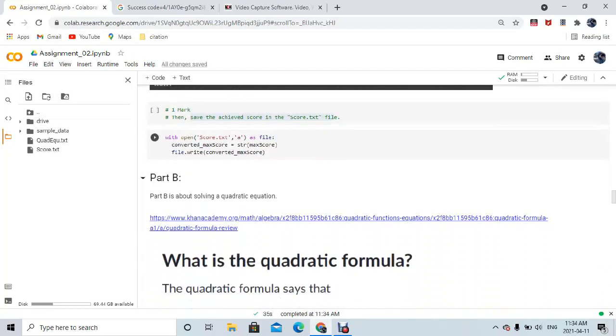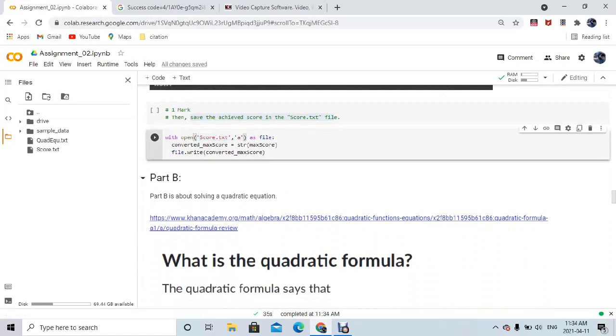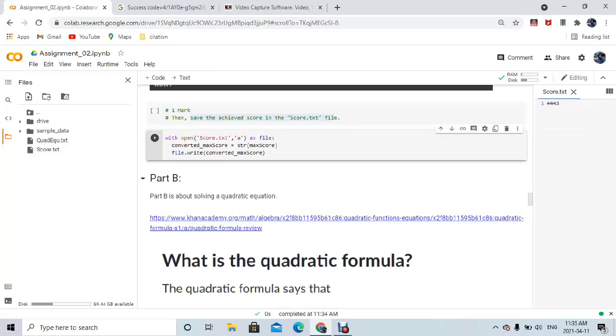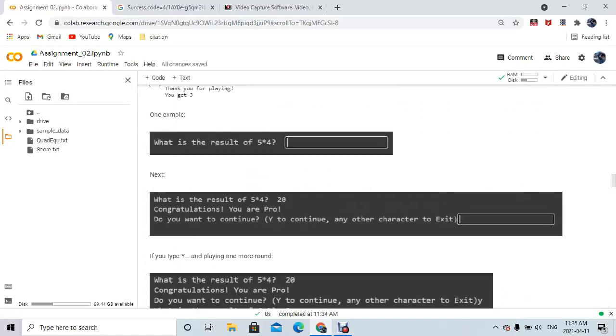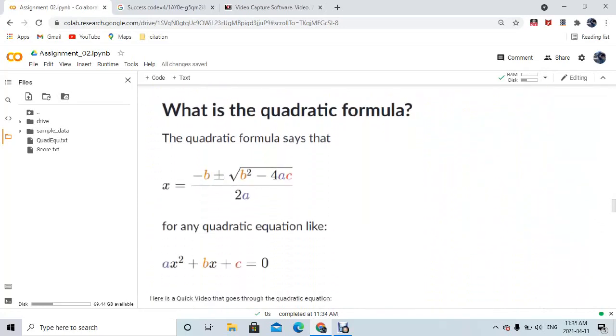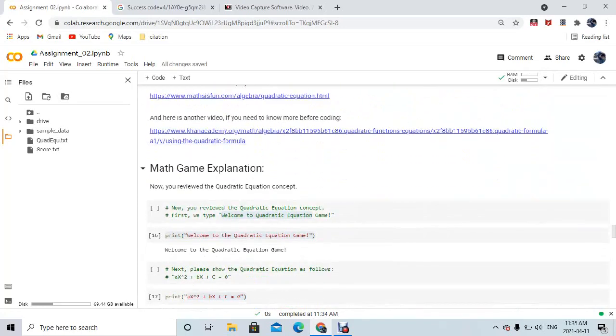At the last we have to open a file, this code.txt, and I'm going to append this text as a file, and in order to convert a max score in it, I use this string max score operation. So yeah, there we go. So we have successfully stored the max score in a file, so we don't need to store it again. So our first program works completely fine, and now we are moving to the second question.